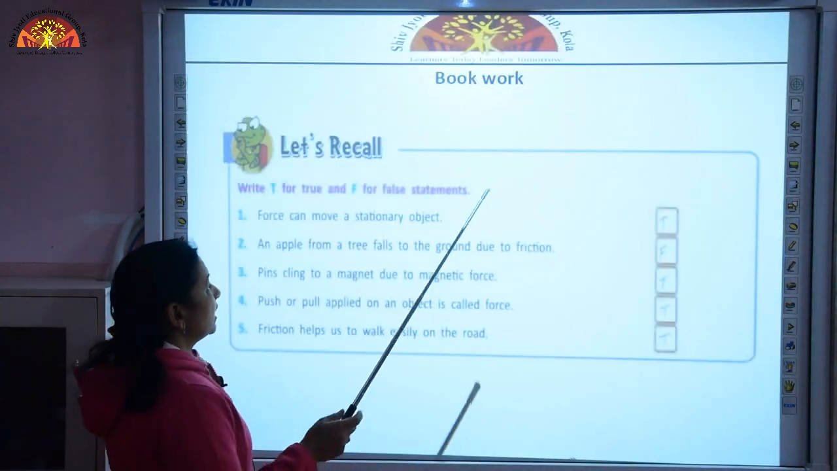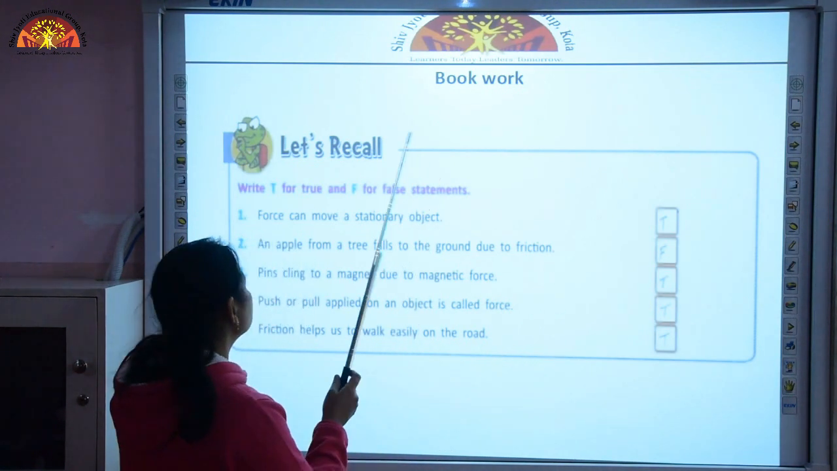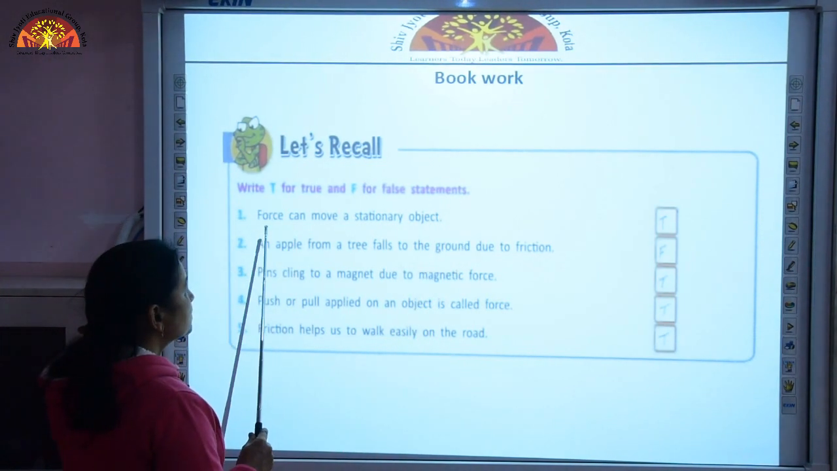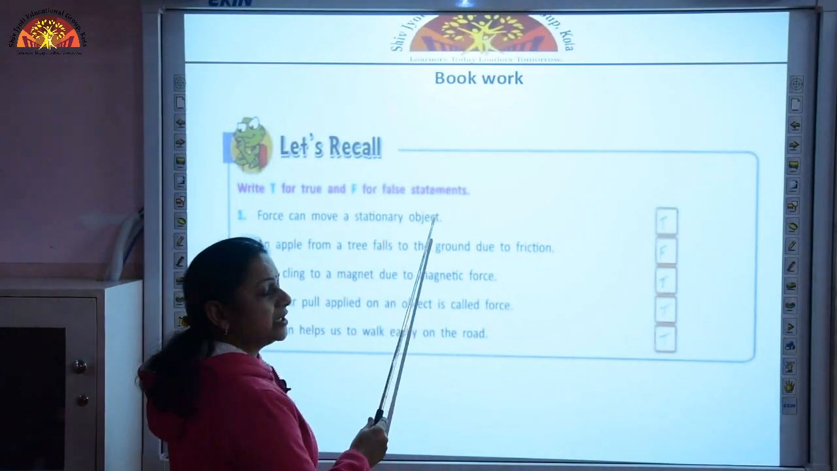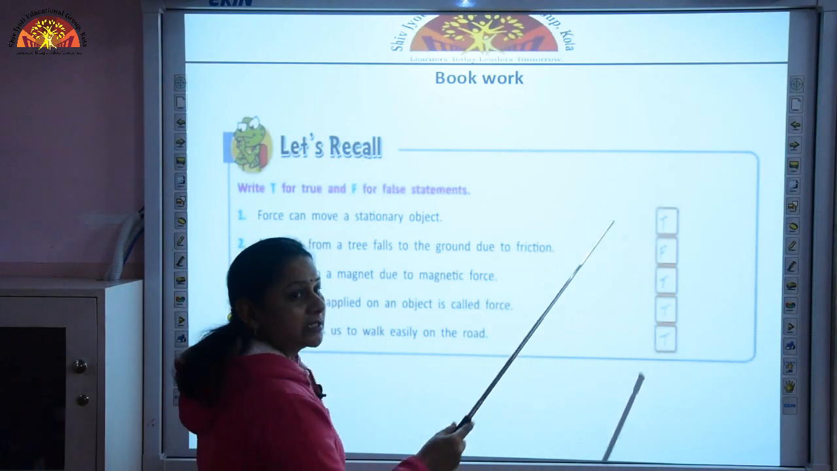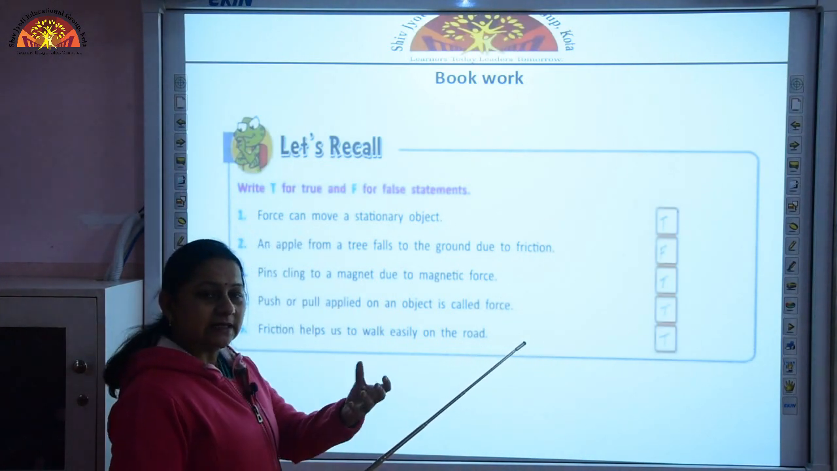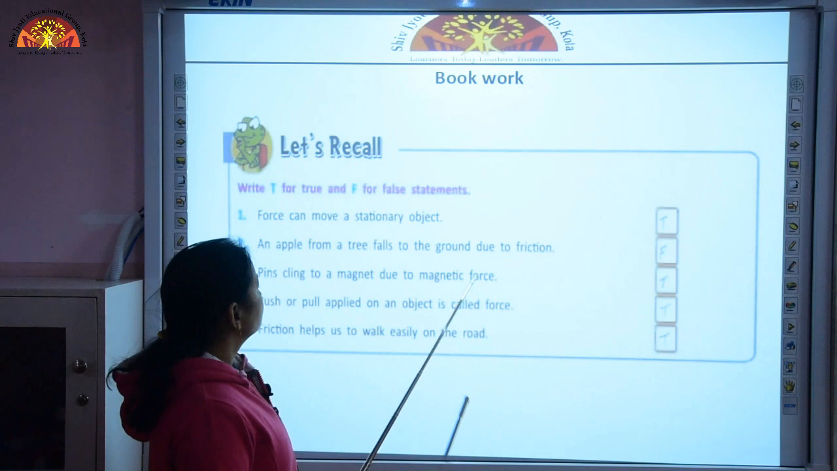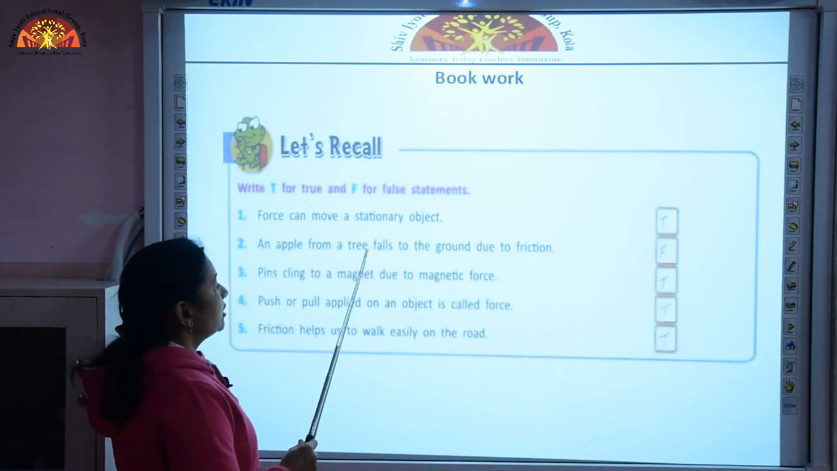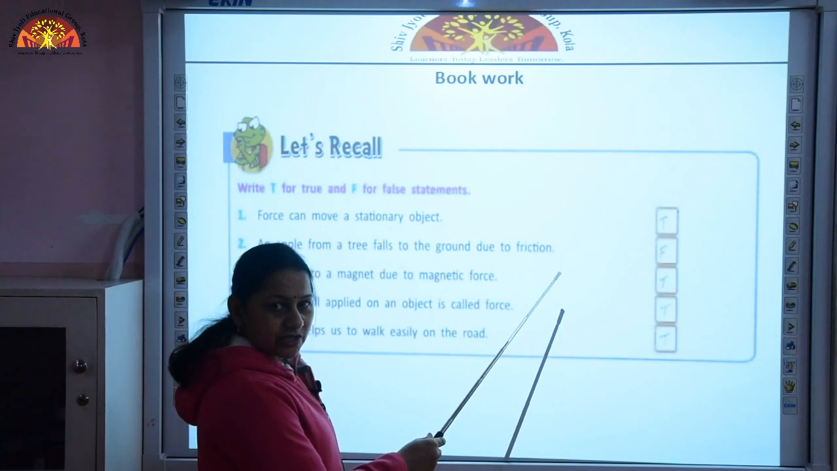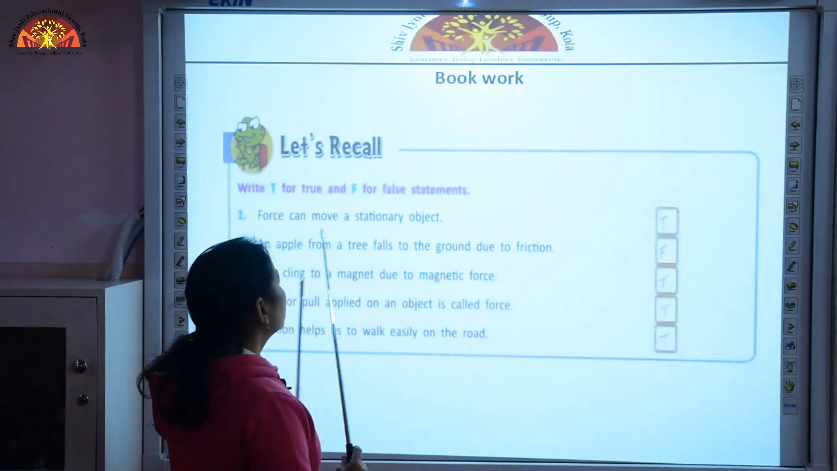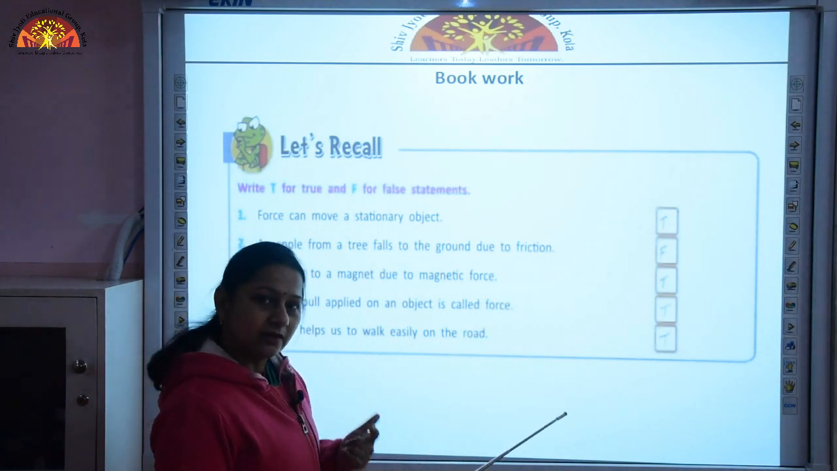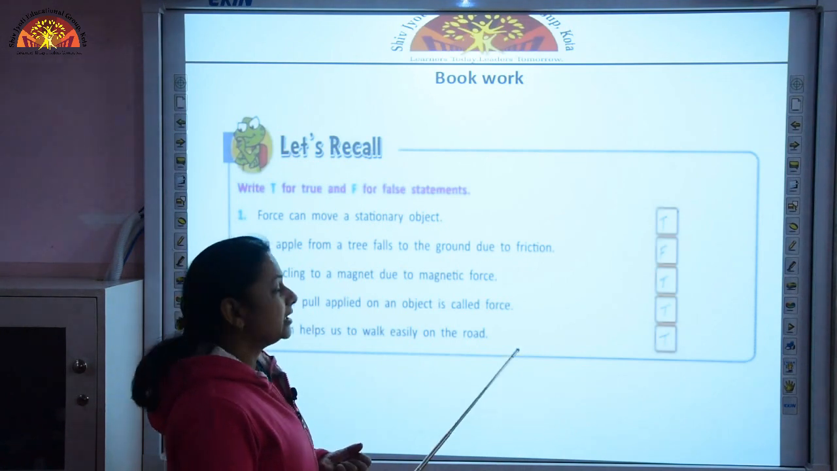Moving further, we have a small exercise which is given on page number 90. Write T for true and F for false statements. First one is: force can move a stationary object. Yes, this statement is true, because if an object is in the stationary position, it is not moving, and if I apply force to it, it will start moving. An apple from a tree falls to the ground due to friction. No, children, this is a false statement, because an apple falls from the tree not due to friction but due to gravity. Gravitational force is pulling the apple.